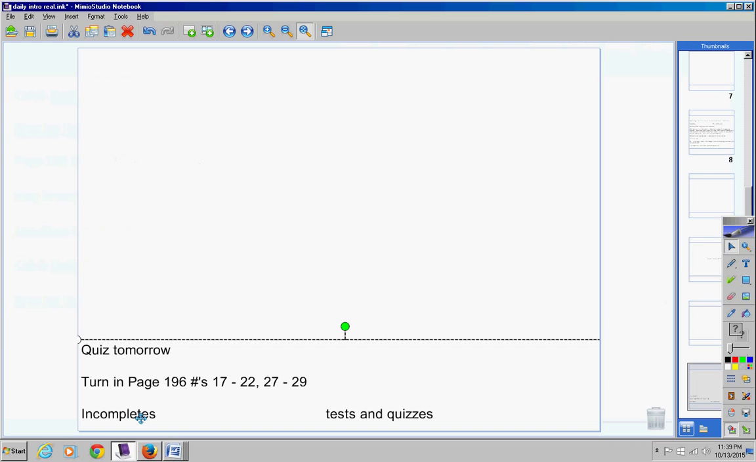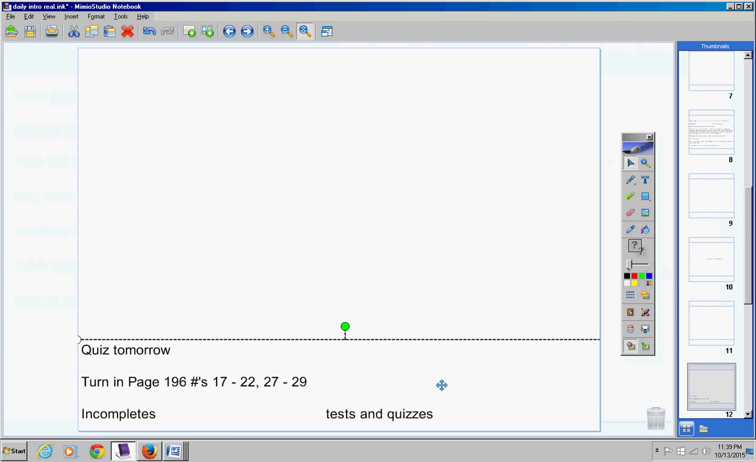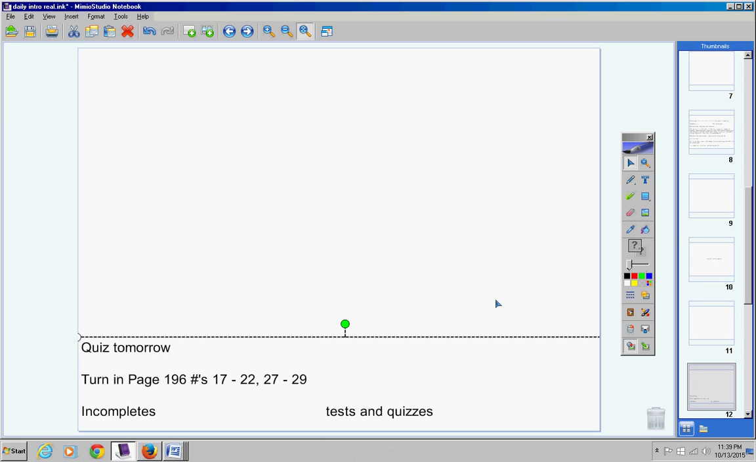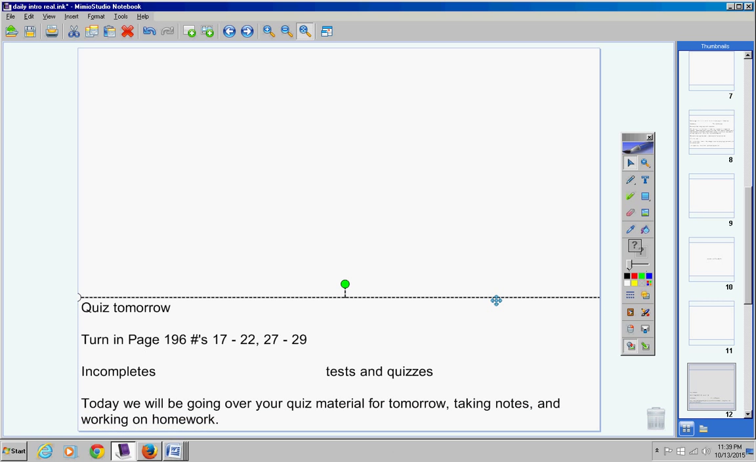Okay, guys, moving on to more announcements. Remember, if you're absent one day or many days, it doesn't matter. The first day you come back from being absent, if we are taking a test or a quiz, you will take it that day unless you pre-contacted me, okay? Please don't forget that. Today we're going to be going over your quiz material for tomorrow, taking notes, and working on homework, okay?